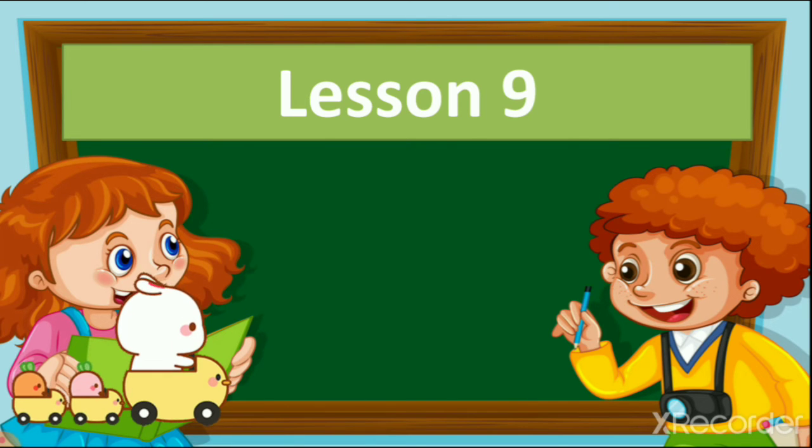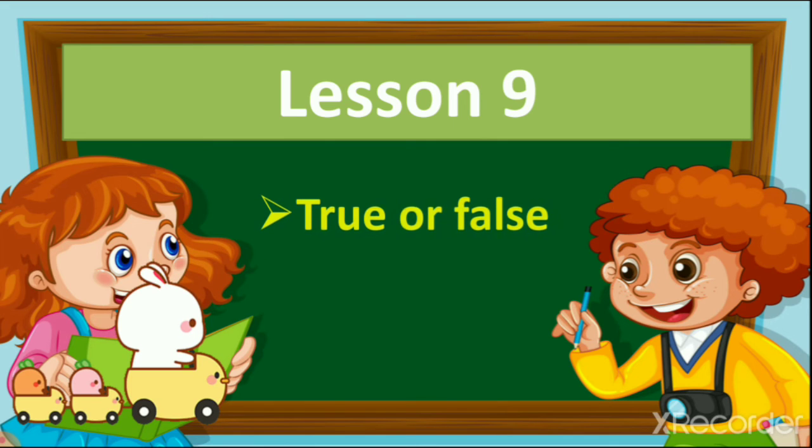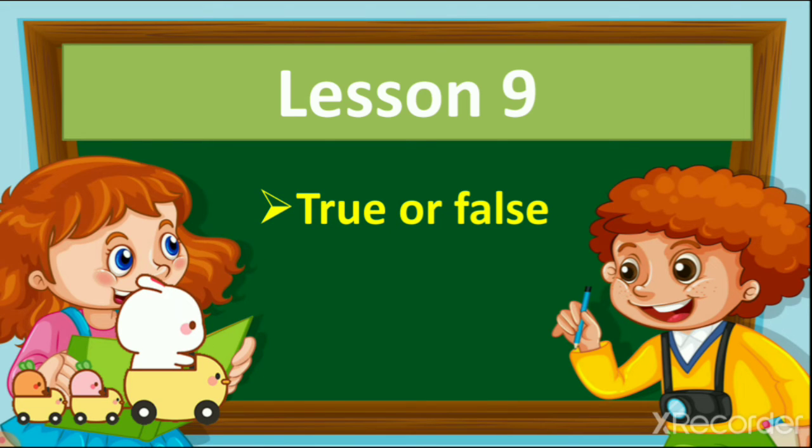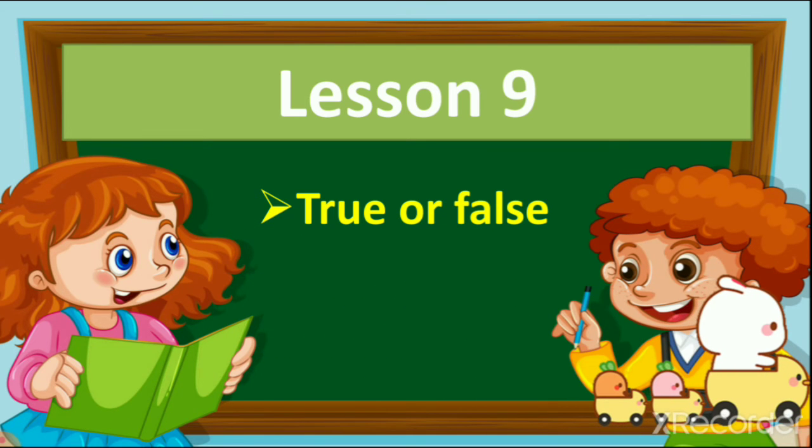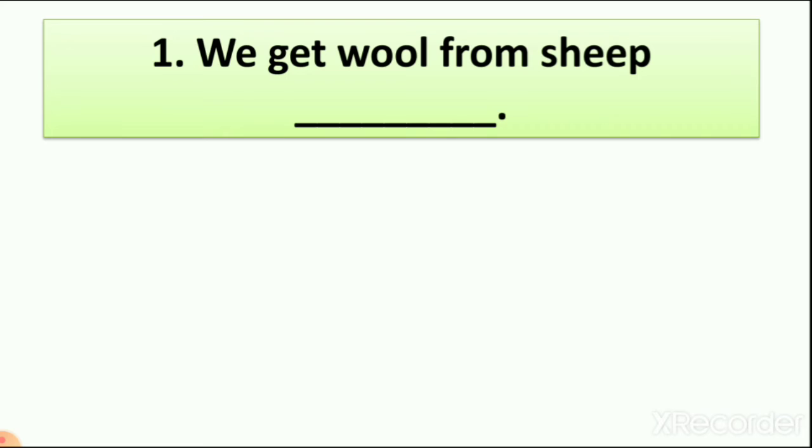Then our next question is true or false. Right? So what do we do in this? We have one sentence. If the sentence is right, we write true. If the sentence is wrong, we write false. So let's go and write true or false. So let's see our first.